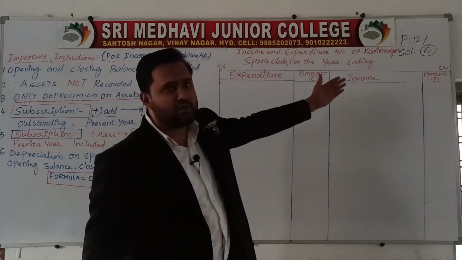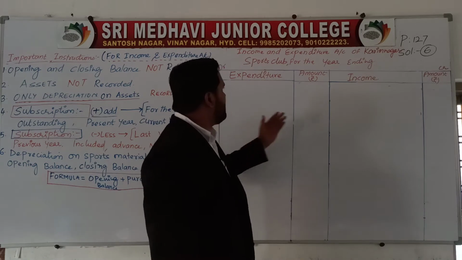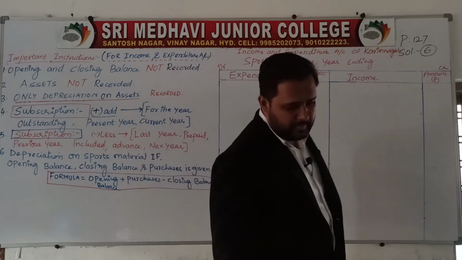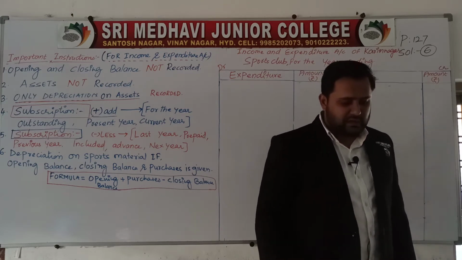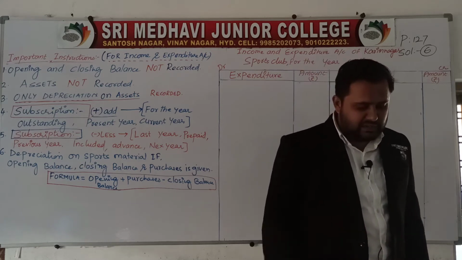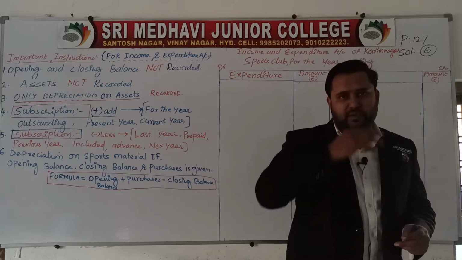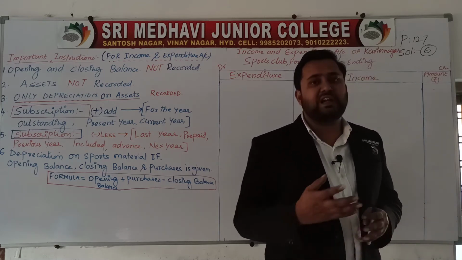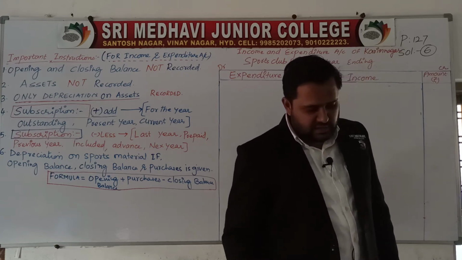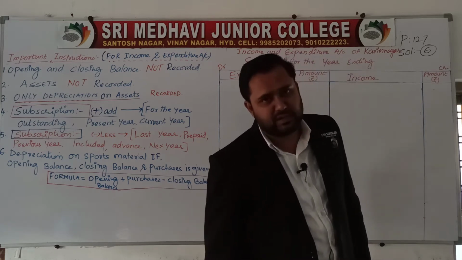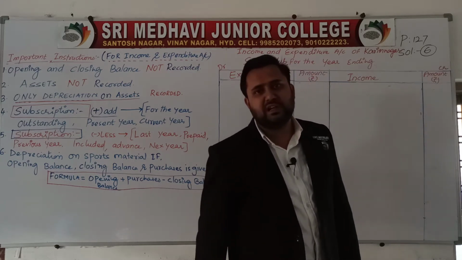So, income and expenditure account of Karimnagar Sports Club for the year ended, no year is given. Expenditure side, income side. On the payment side, the details have been given. Before starting the problem, the additional information mentioned here: capitalize 50% of the donation, legacies, entrance fees and life membership fees. So we have to make the adjustment on it. Subscription still outstanding is one adjustment. Depreciation: depreciate sports material and furniture at 10%. So we have to take into consideration the additional information.